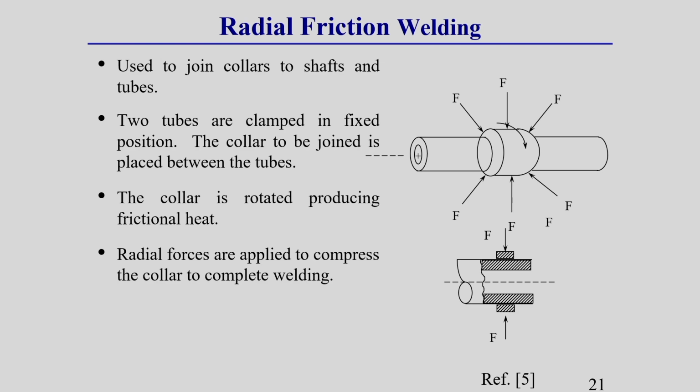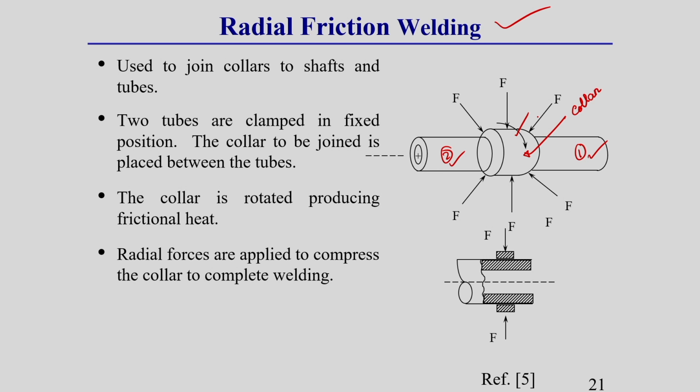Then another type of friction welding process is radial friction welding. In radial friction welding, generally these two workpieces, this is workpiece 1 and this is another workpiece, are connected with a collar. By using this collar, we can join the two workpieces together. The collar makes contact with workpiece 1 and workpiece 2. After that, some rotational motion is given to the collar. That means the collar is rotating.